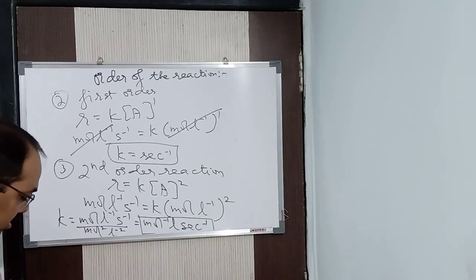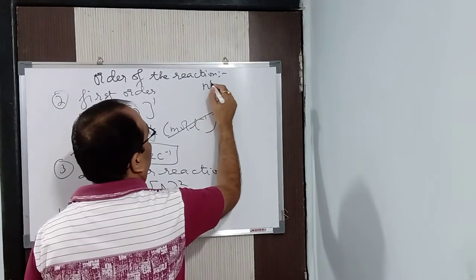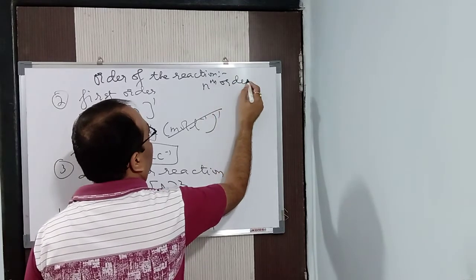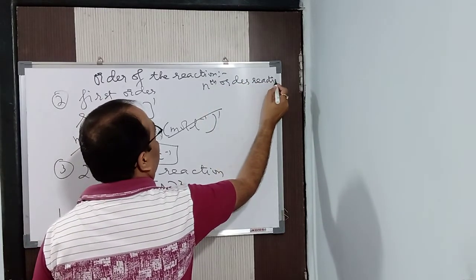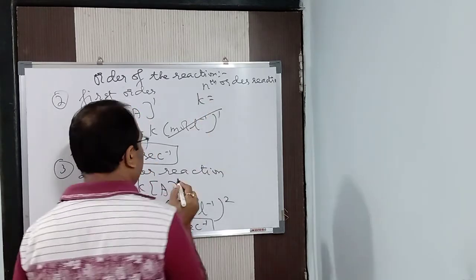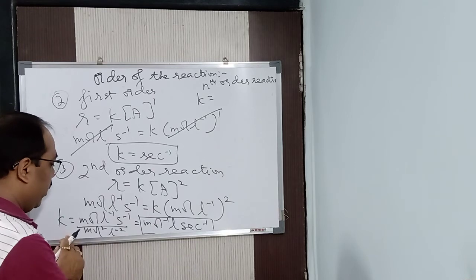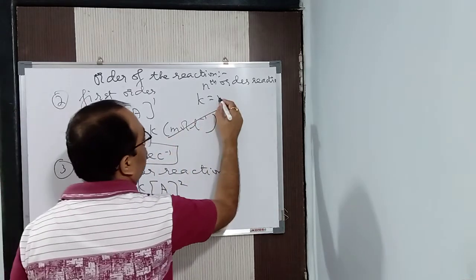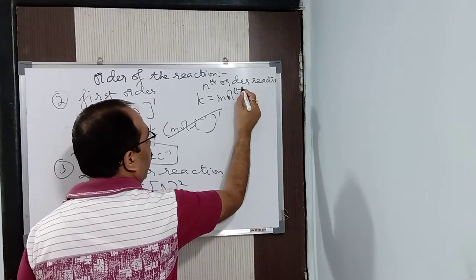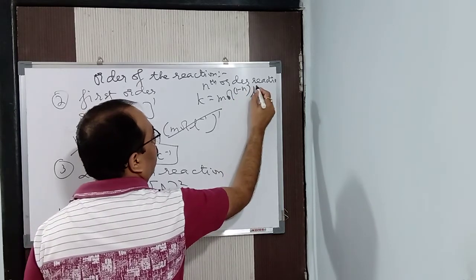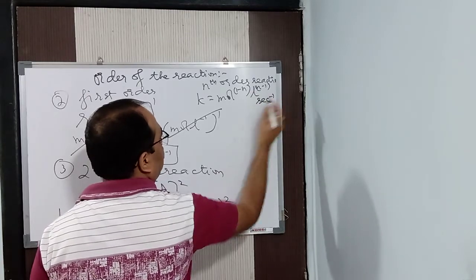In this way, for nth order reaction, what it will be? Unit of rate constant is, for second order reaction we got this. For nth order reaction, what it will be? That is K is equal to mole to the power 1 minus n, liter to the power n minus 1, and second inverse.